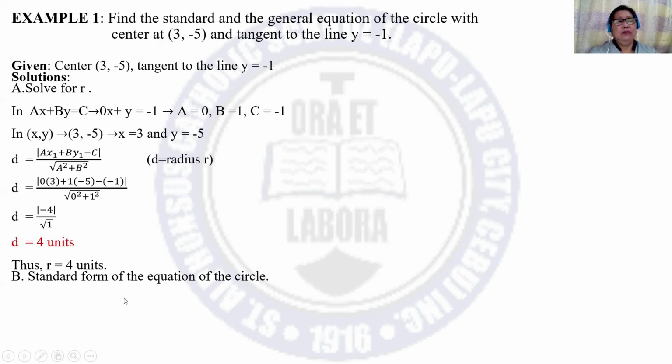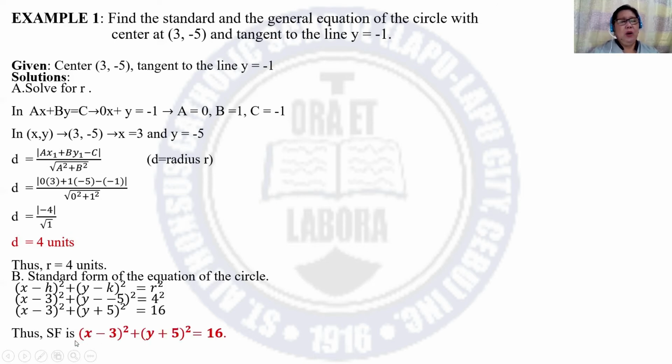For the standard form of the equation of the circle, this is the standard form. So all you have to do is to substitute. h is equal to 3, that is the x coordinate of the center. -5, that's the value of k because that's the y coordinate of the center. And 4 for r. So simplify. What we have is the square of x minus 3 plus the square of y plus 5 is equal to 16.